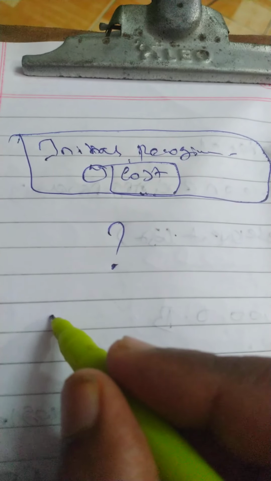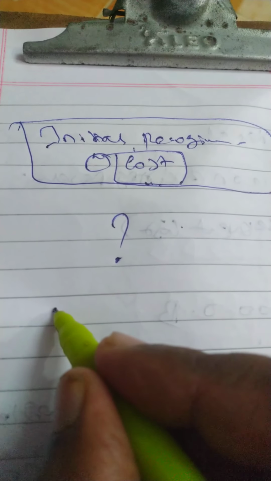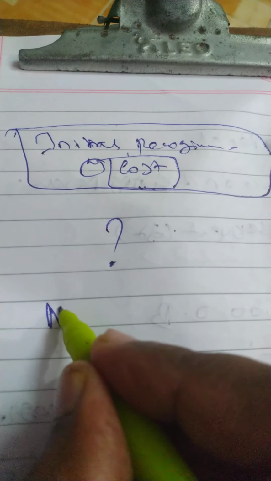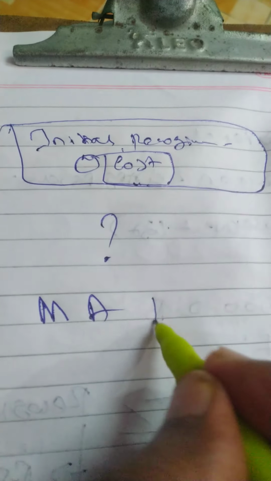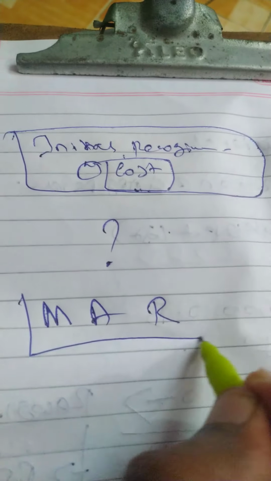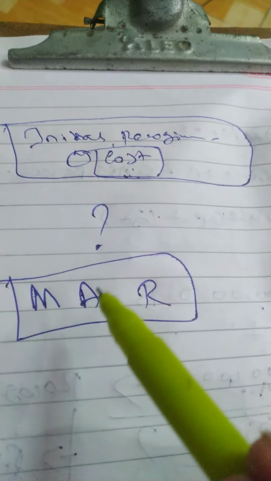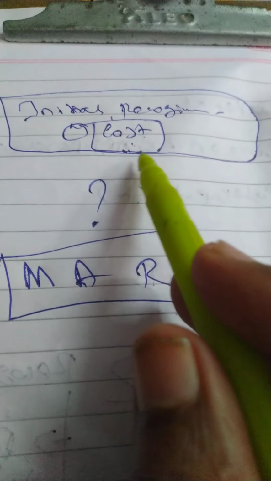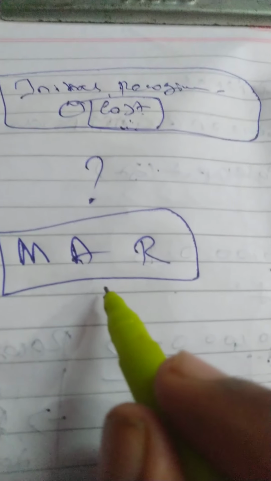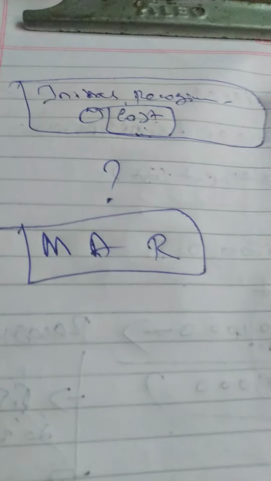As per AS 10, there is measurement after recognition. Initially we recognize at cost, but once you recognize it at cost, later on AS 10 has given 2 choices to the management.